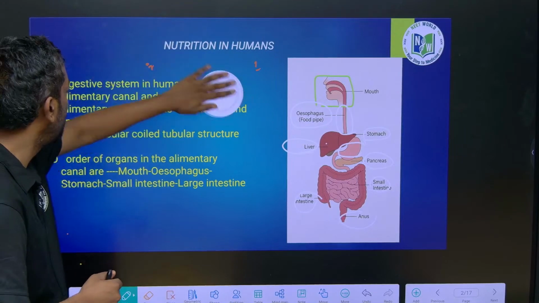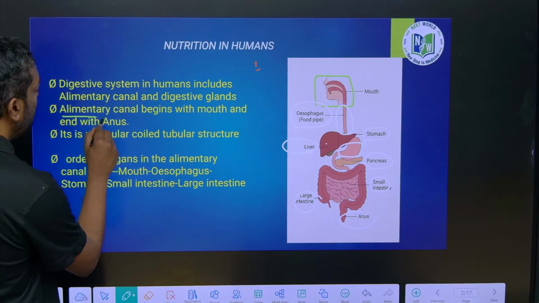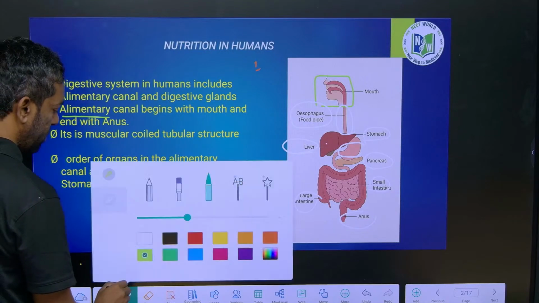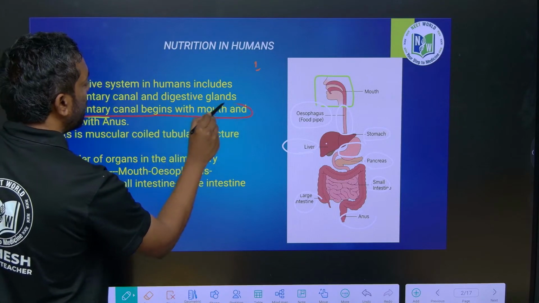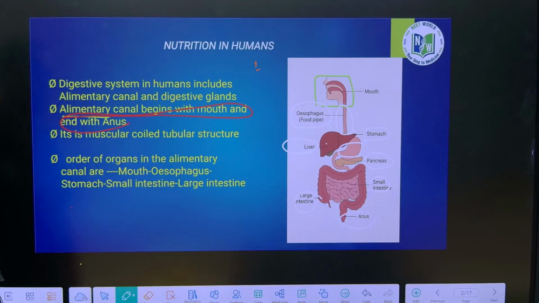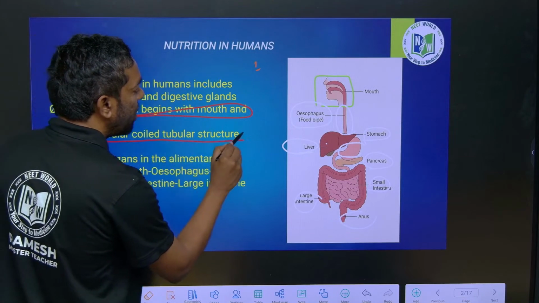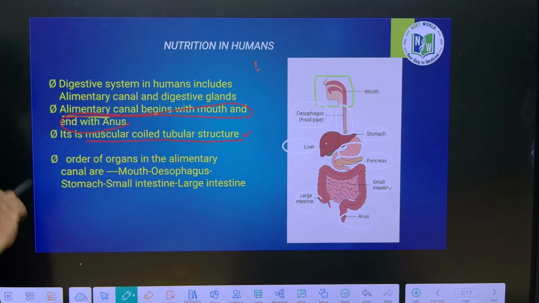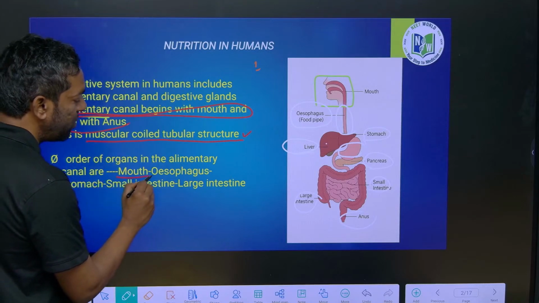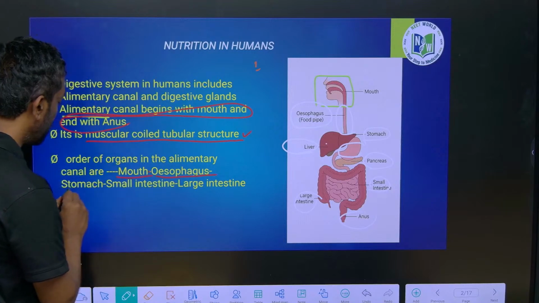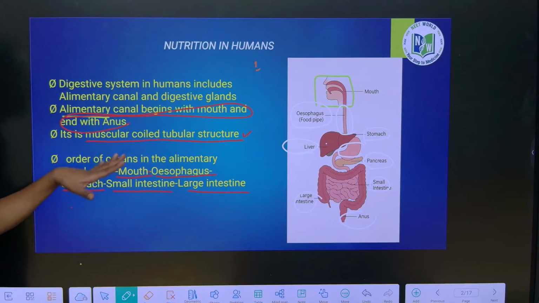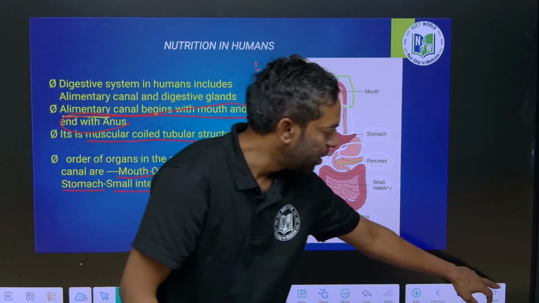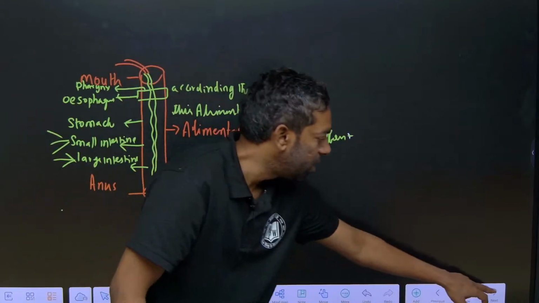Just look into this alimentary canal. The alimentary canal begins with the mouth and ends with the anus. It is a muscular, coiled, tubular structure. The order of the alimentary canal is: mouth, then esophagus, then stomach, small intestine, and large intestine. This is the order, and we are going to discuss the mouth and everything.